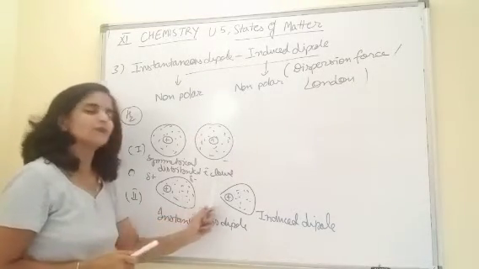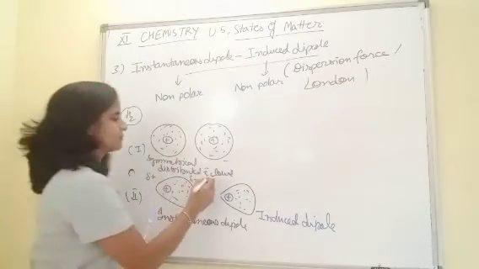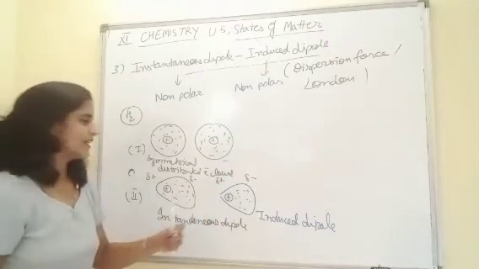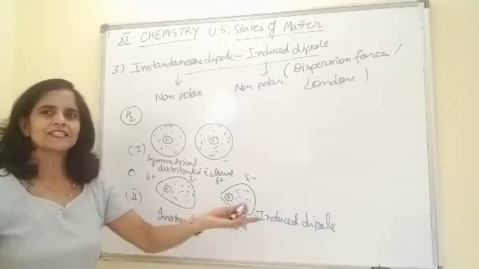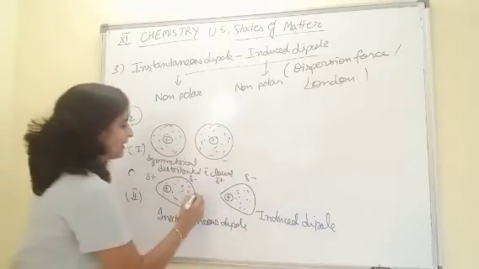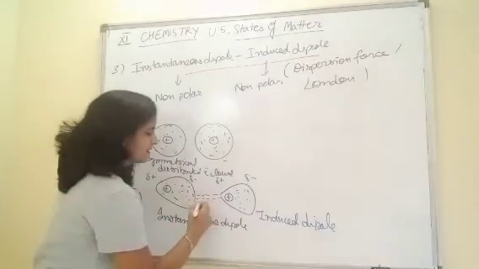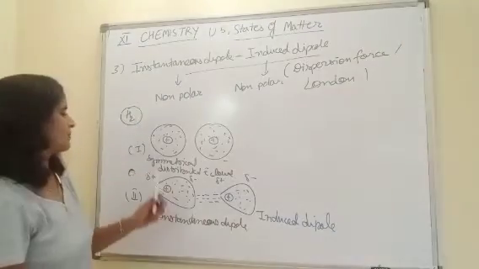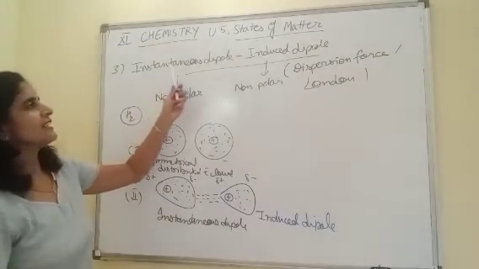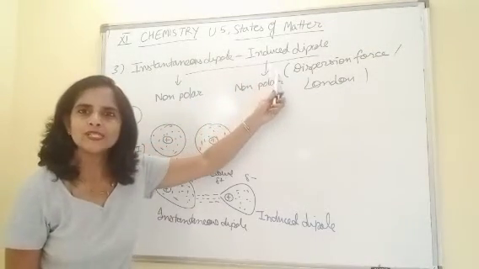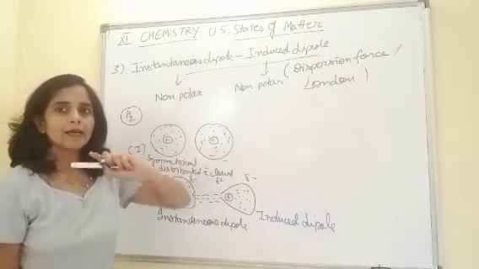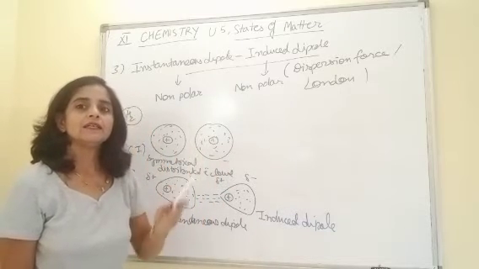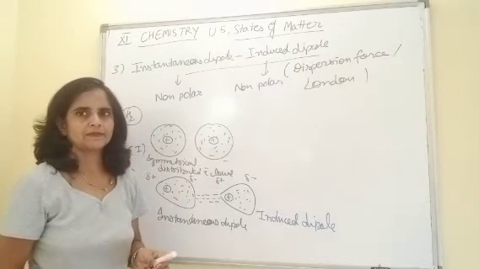Now, as these poles are present here, with opposite poles facing, the picture is clear, they will attract each other. And this weak force is termed as instantaneous dipole, induced dipole. Remember, the condition for this is that both molecules should be non-polar.